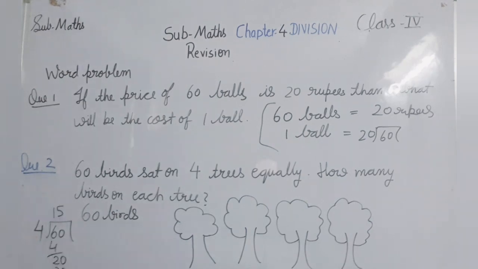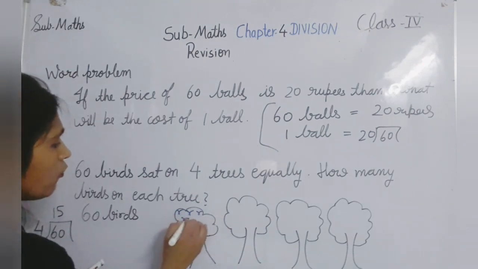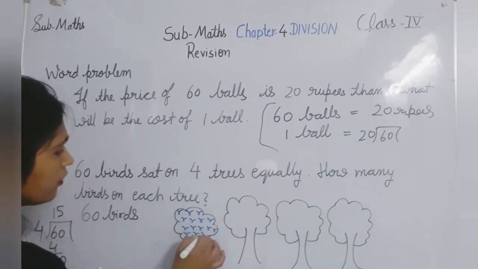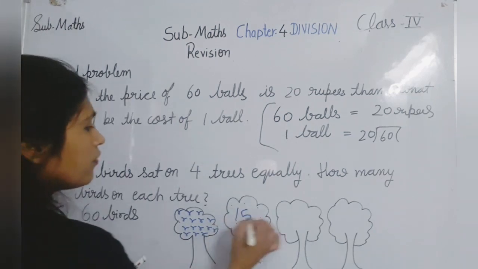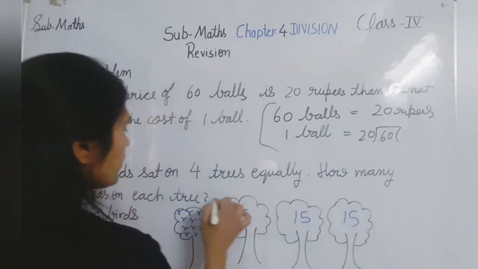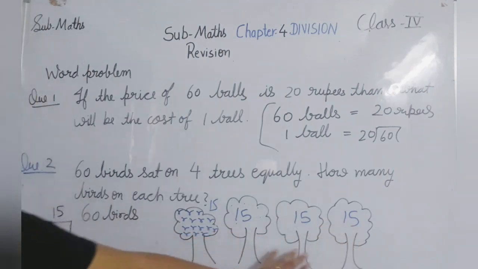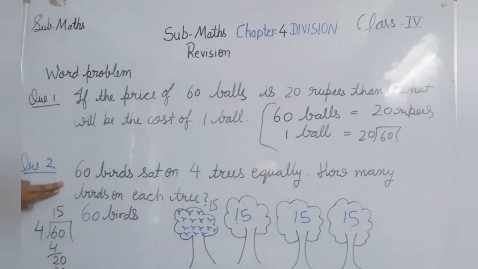If you solve this, 60 divided by 4, you will get 15. It means in each tree how many birds are there? 15. 1, 2, 3, 4, 5, 6, 7, 8, 9, 10, 11, 12, 13, 14, 15. In a similar way, 15 birds are there on each tree. So what have we done? We have divided 60 equally into groups of 15. Yes, 15 birds on each tree. So the second condition is applying here.